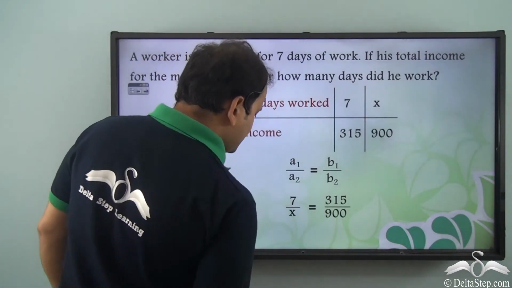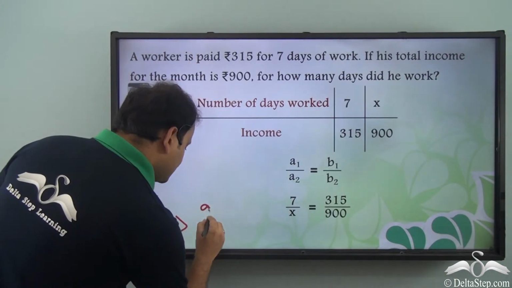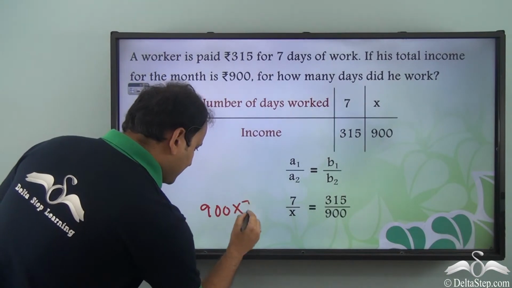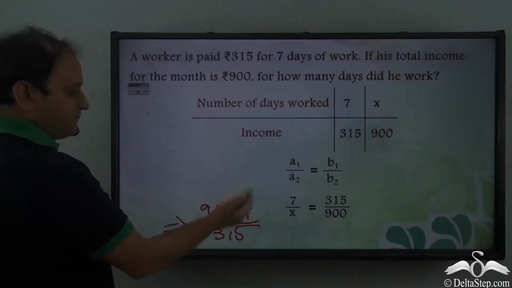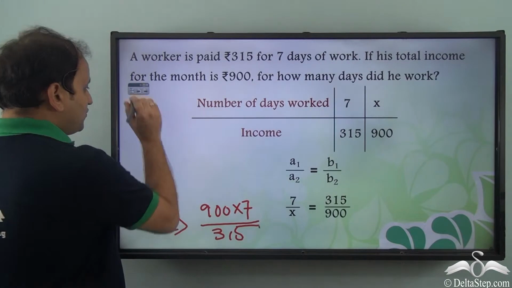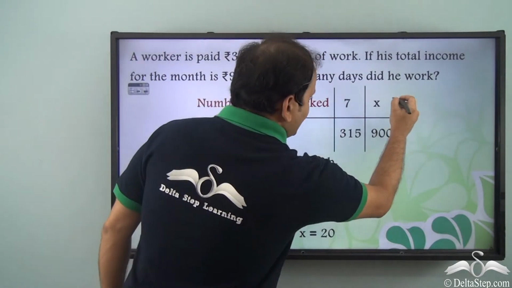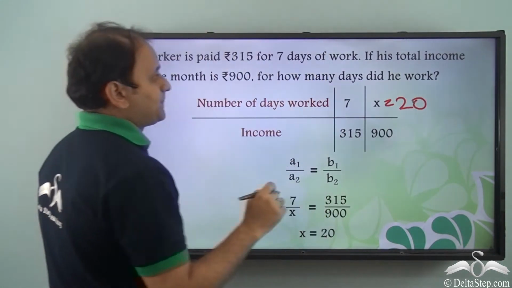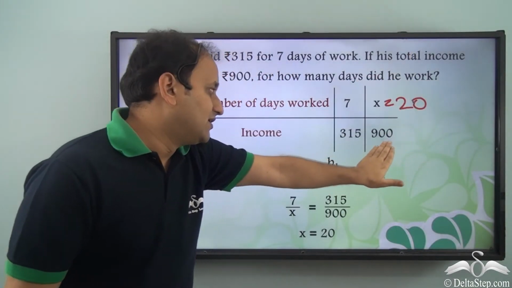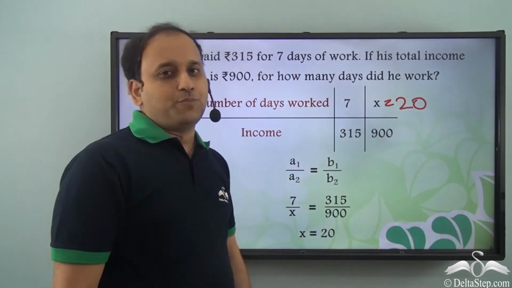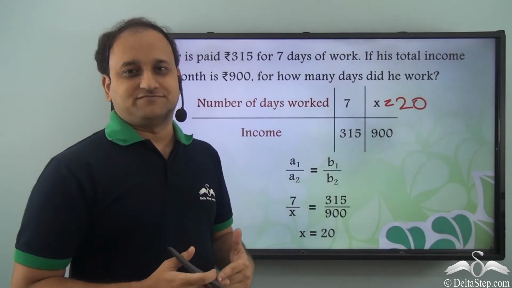Now by cross multiplication, what do we get? X is equal to 900 into 7 by 315. Now if we solve for this value, what do we get? X is equal to 20. Now if the worker works for 20 days, then he will earn a wage of 900 rupees. And how did we solve it? We solved it using the rule of direct variation.